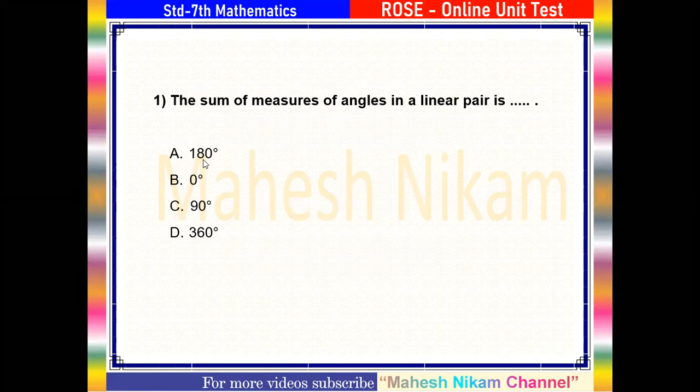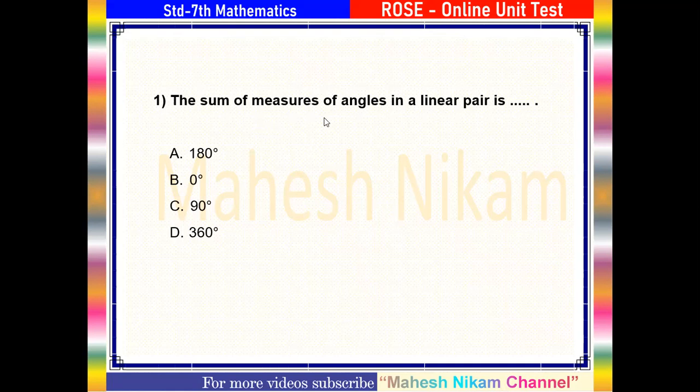Options are: option A 180 degree, option B 0 degree, option C 90 degree, and option D 360 degree. Students, we know that the sum of measures of angles in a linear pair is 180 degree. Therefore, option number A is the correct answer.